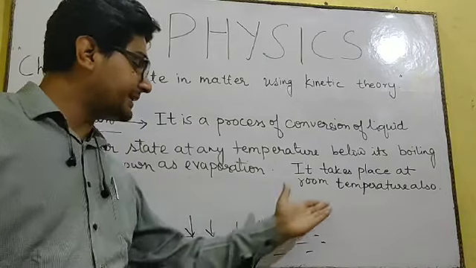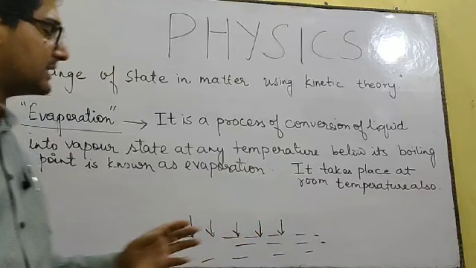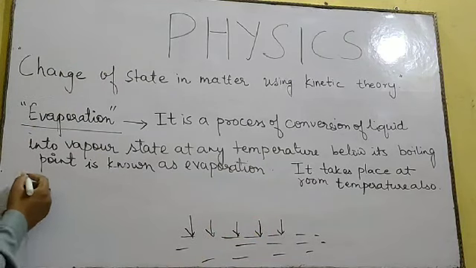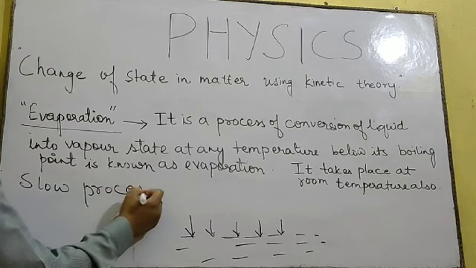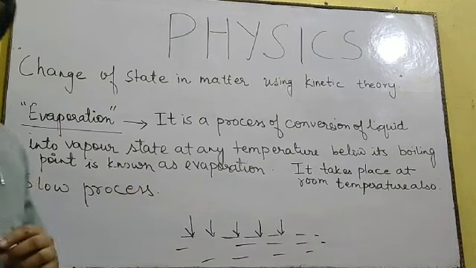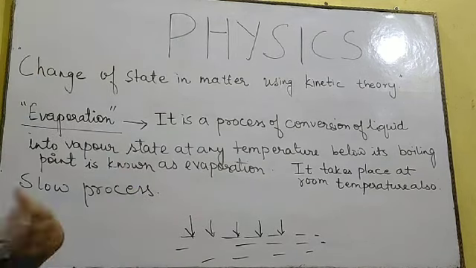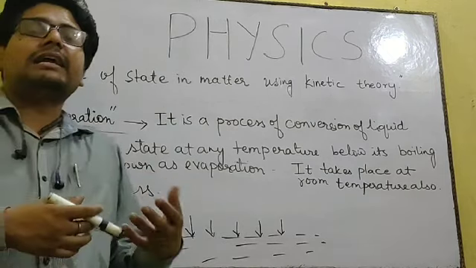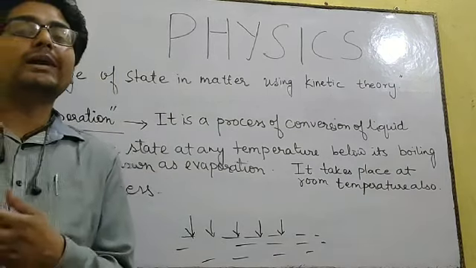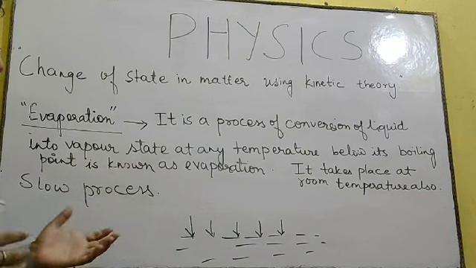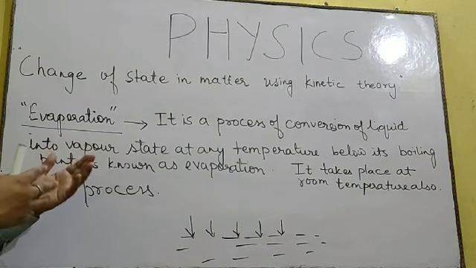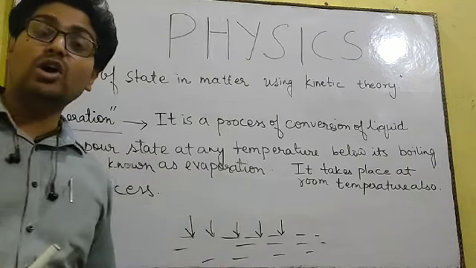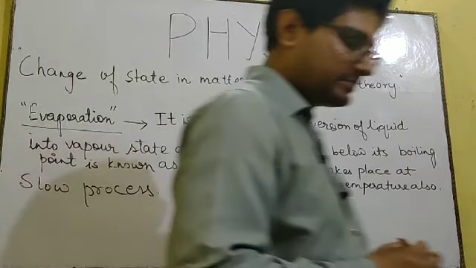Over here, since the process is taking place layer by layer, you can say that evaporation is a slow process. It takes time. That is why drying of clothes takes time. Whereas if you want to boil water, it hardly takes 15 to 20 minutes. So both processes are a little bit similar, but a lot of differences are there as compared to their temperature and amount of heat energy.